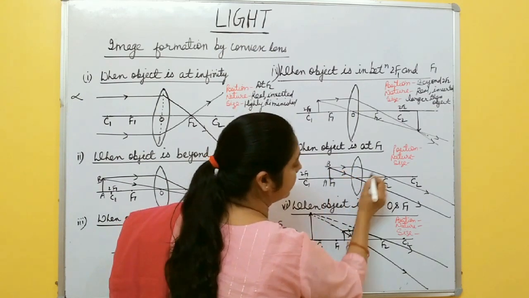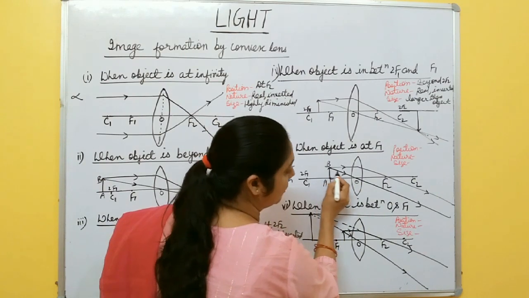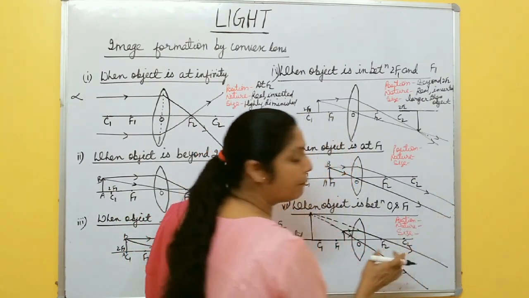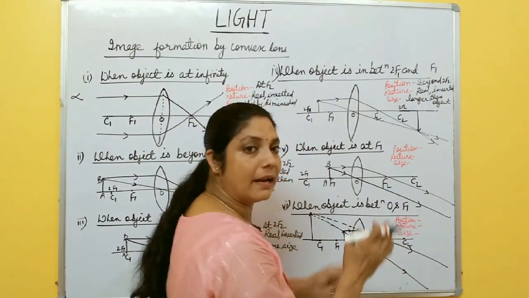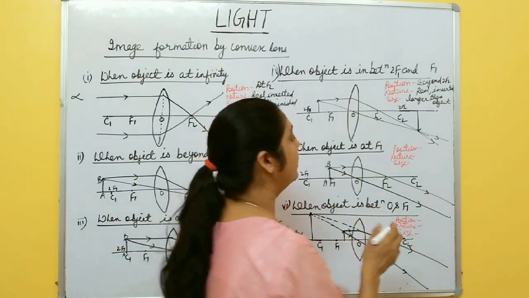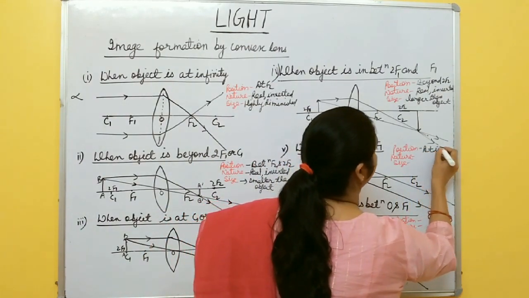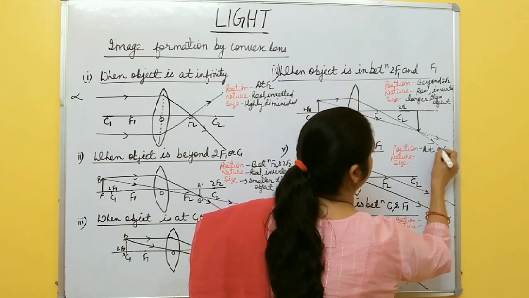And ray is going like this one. After refraction passes through the focus, and the ray passing through the optical center goes undeviated. These two rays going parallel to each other, these two refracted rays. It means parallel rays meet at infinity. So image is formed at where? Infinity.